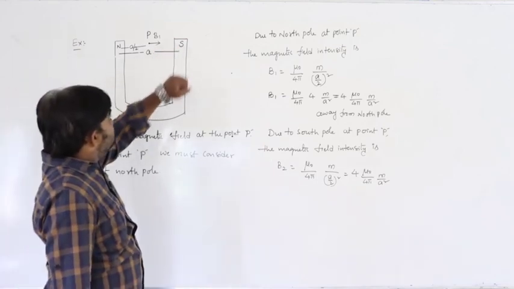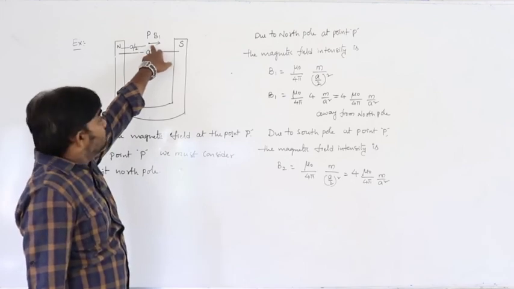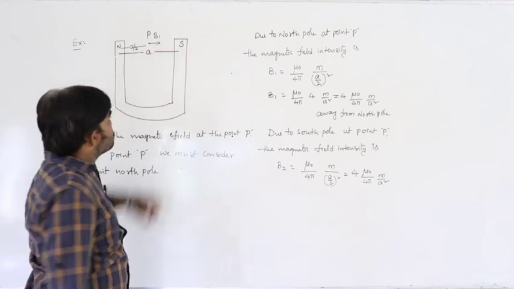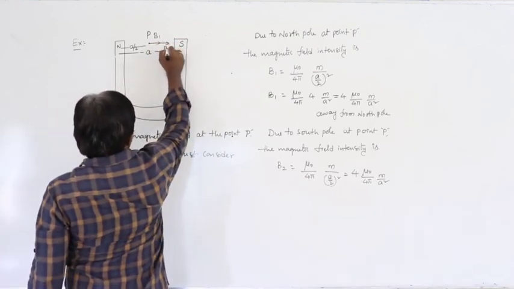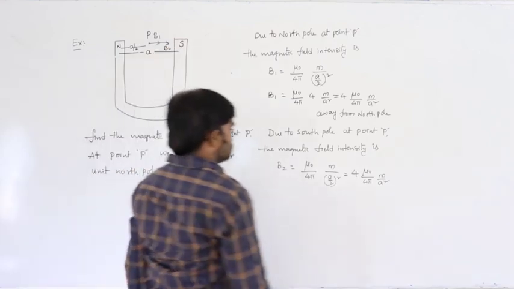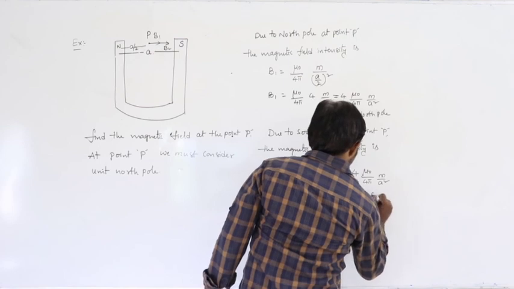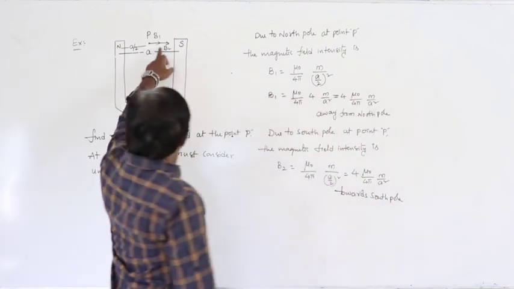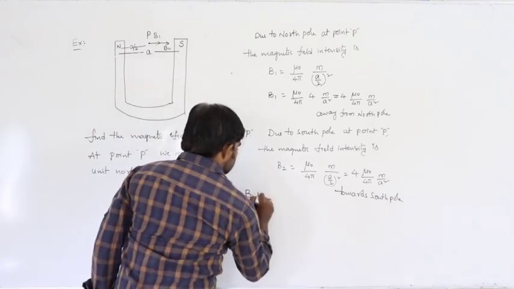What is the direction of this magnetic field? Here we consider a unit north pole, and between a north pole and a south pole there is attraction. So this is B2, directed towards the south pole. So B1 and B2 are in the same direction.